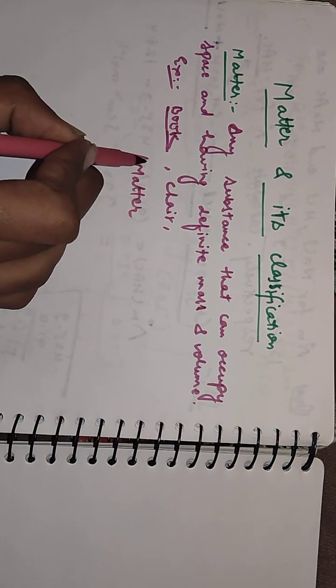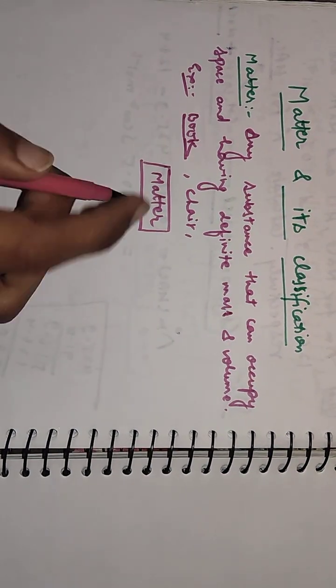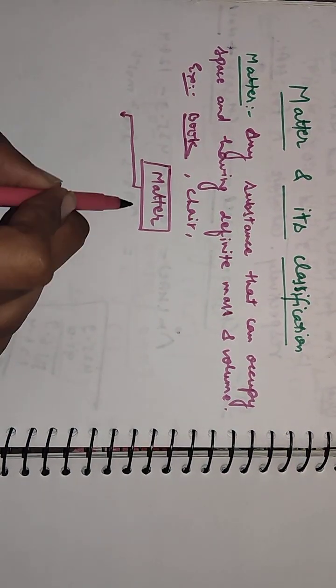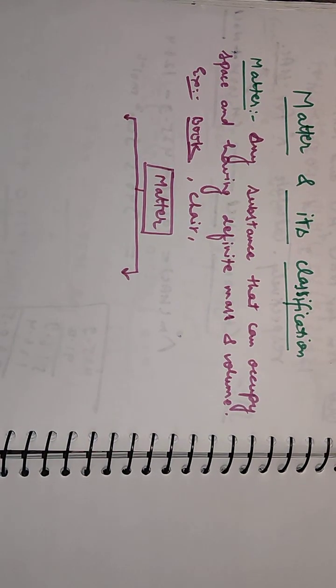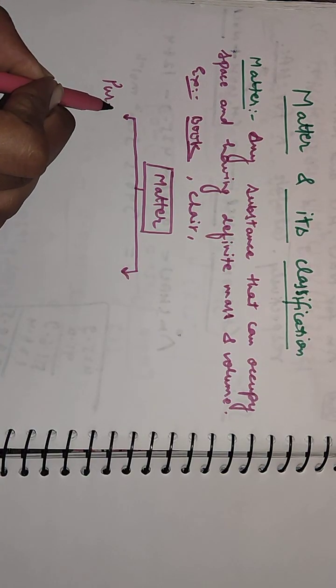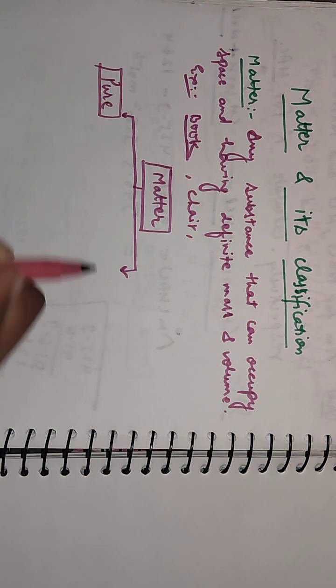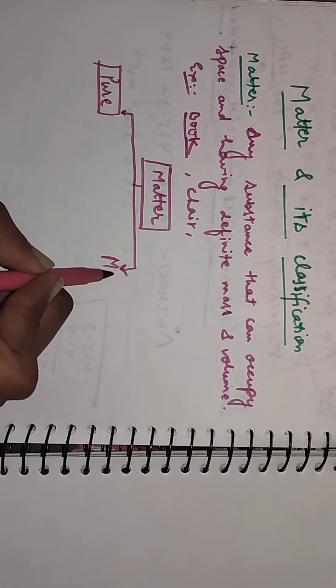So matter can be classified like this. It is classified into pure matter and mixture.